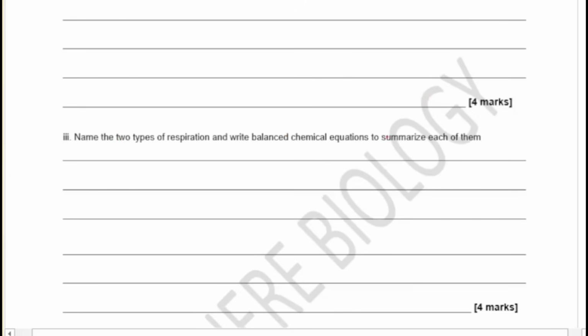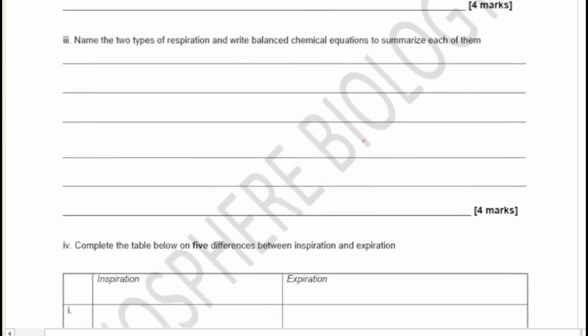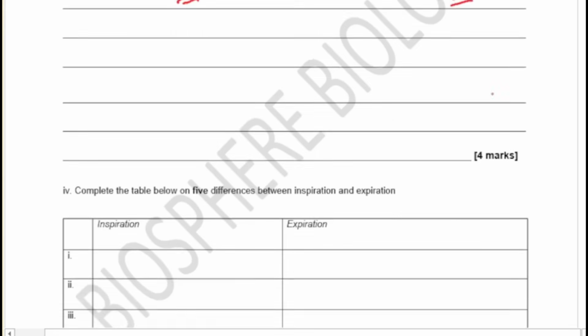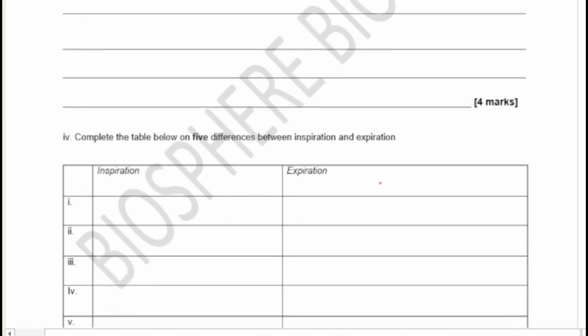Moving on to the next question. The next question says, explain the term oxygen debt, and then mention 2 activities that can result in oxygen debt. And then you also have here, name the 2 types of respiration, and then write a balanced chemical equation to summarize each of them. So basically we're going to see that in a very short while.